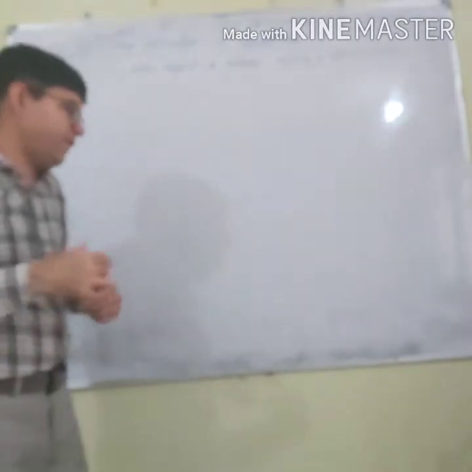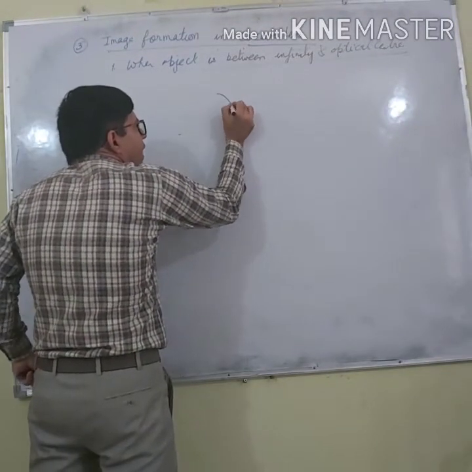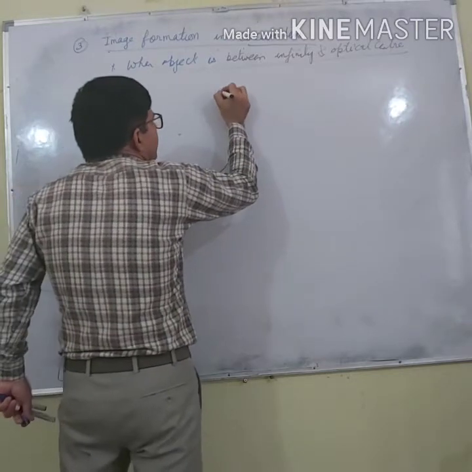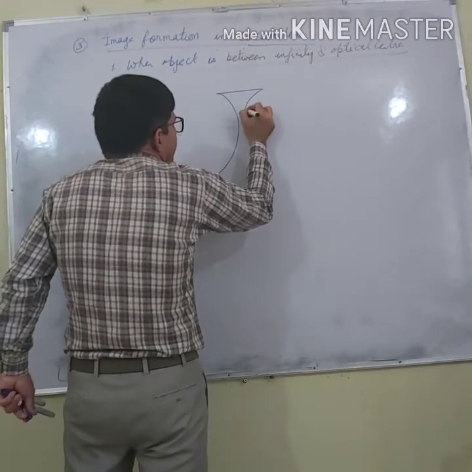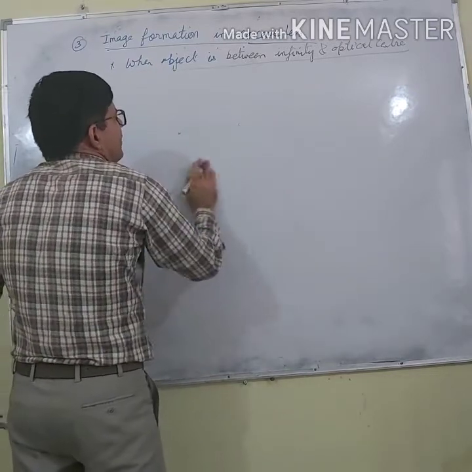Let's do this. Here we are having a concave lens.